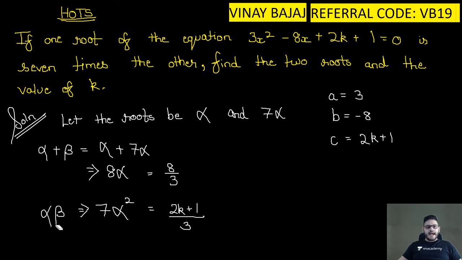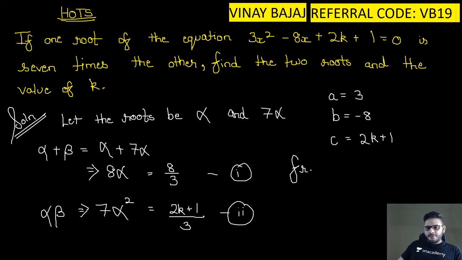So 8 alpha is equal to 8 upon 3, and 7 alpha square is equal to 2k plus 1 upon 3. So this is my equation 1, this is my equation 2.